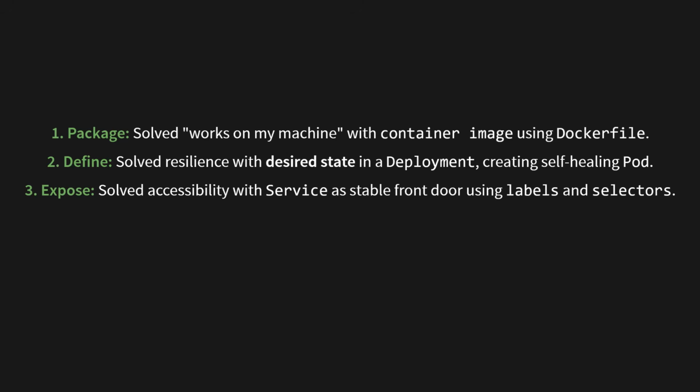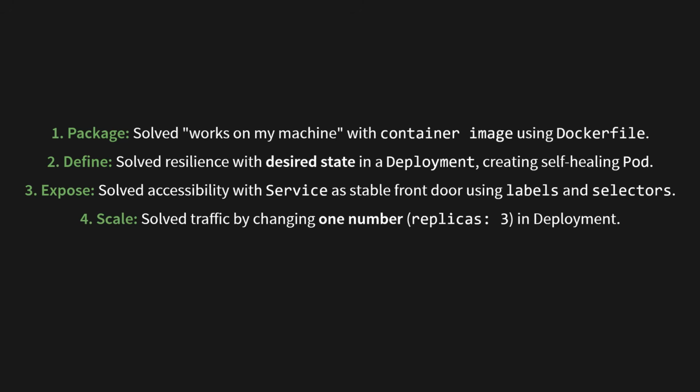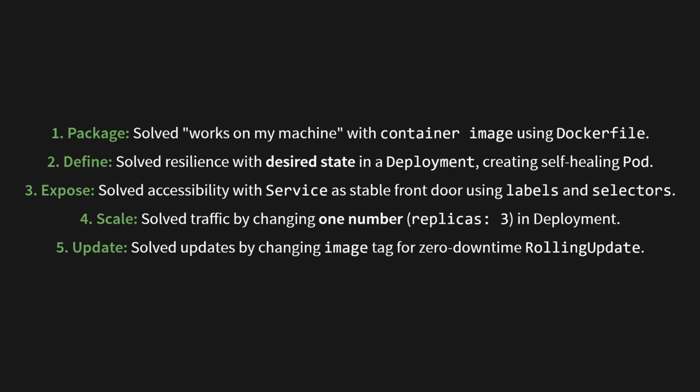We solved accessibility by creating a service to act as a stable front door, using labels and selectors to find our app. Fourth, scale. We solved the traffic problem by changing one single number, replicas: 3, in our deployment. And fifth, update. We solved updates by changing the image tag, triggering a perfect zero-downtime rolling update.